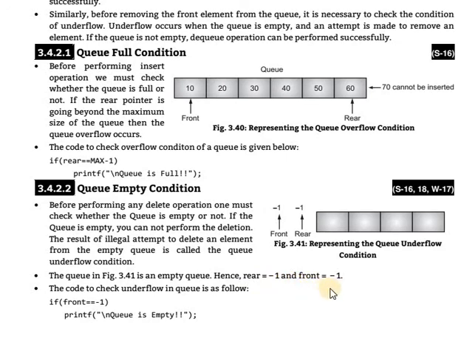Hence rear is equal to -1 and front is equal to -1. This is said to be Q is empty or Q underflow condition. The code to check underflow in a Q is as follows: check if front is equal to -1, which means the Q is empty.